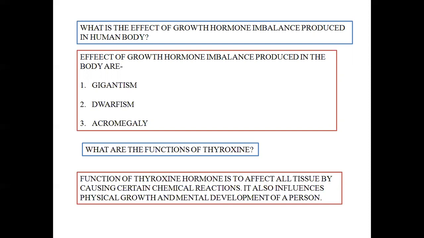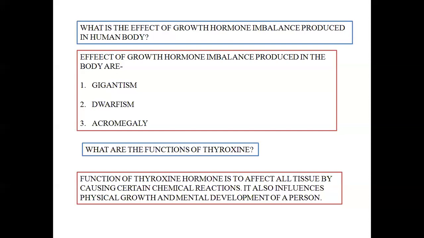Next disorder that occurs due to imbalance of growth hormone is dwarfism. Now during dwarfism, what happens? Due to lower secretion of growth hormone in the body, the length of leg and hand reduces below the normal level. As a result, the person appears to be smaller in size than the normal.